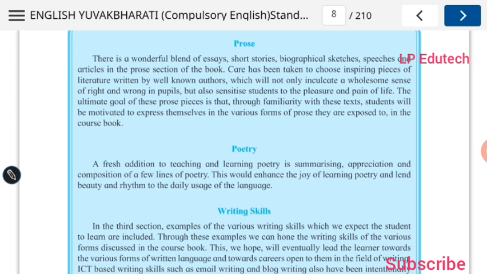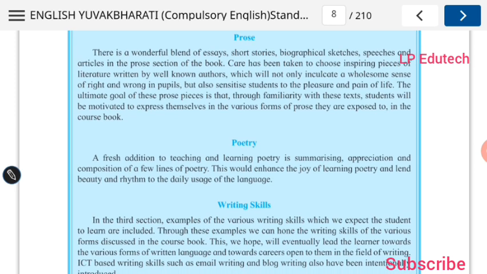It is comprised of essays, short stories, biographical sketches, speeches and articles. So all things are included in the first unit, that is, in prose. Some are motivational also, to express themselves in the various forms of prose. So they are exposed to these in this course book.